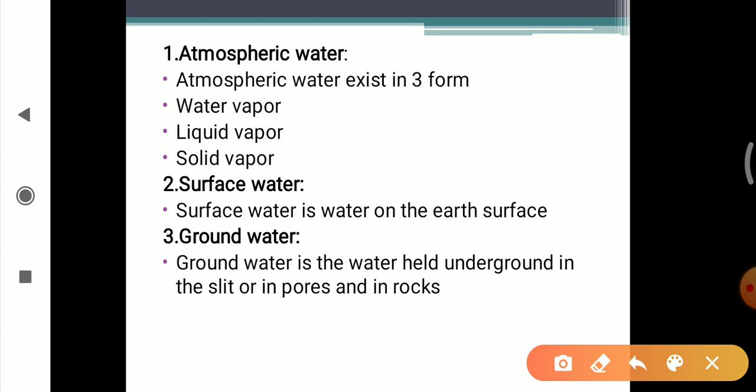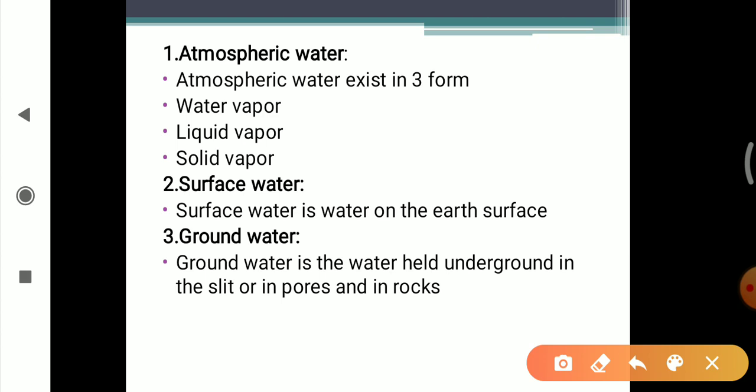Due to the runoff of the soil and the flow of wind, some of the microorganisms that are present in the soil come into the atmosphere. In the form of small dust particles, the microorganisms get attached, and in the form of rain they come back to the soil. This is all about the atmospheric water and the sources of contamination of the atmospheric water.